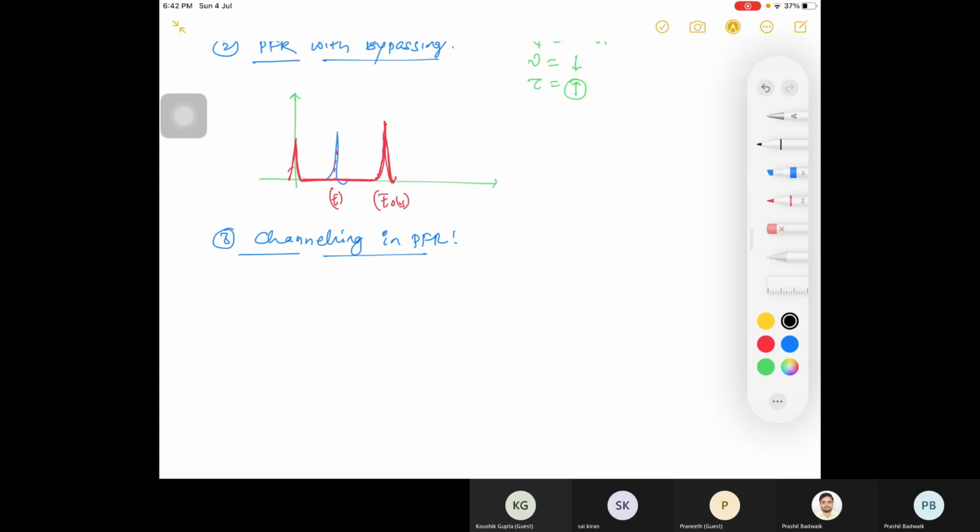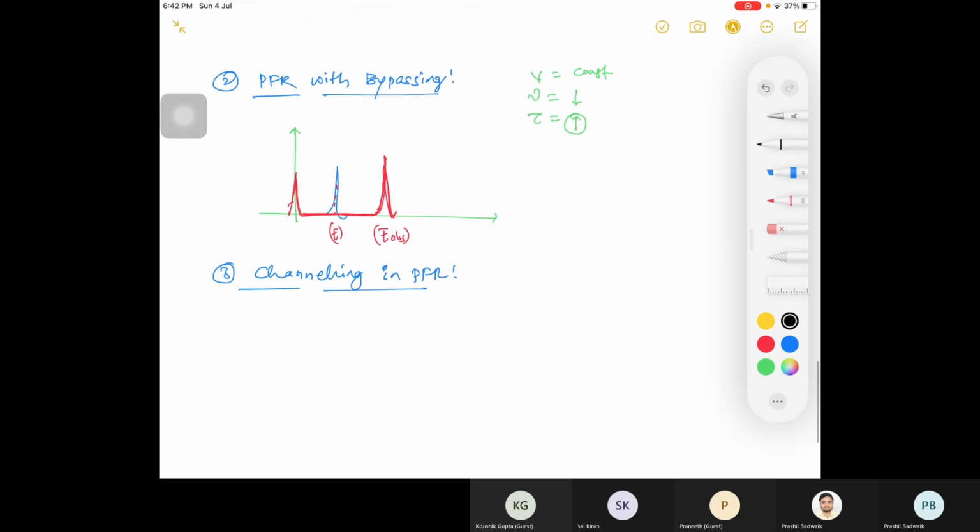So it will not spend its actual tau and comes out earlier. That is channeling. And what happens in bypassing? In bypassing, at time t equal to 0, suddenly some molecules come. But this bypassing case is rare in PFR.